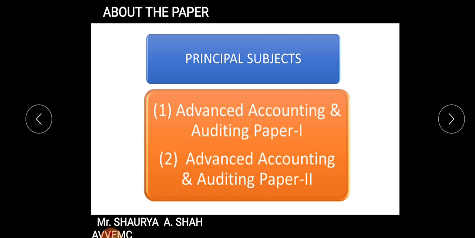Advanced Accounting Paper 1 is your subsidiary paper, which can be taken as an option, but for accountancy students it is a compulsory paper. Advanced Accounting and Auditing Paper 2, that is Corporate Accounting, is a compulsory paper which you need to study.